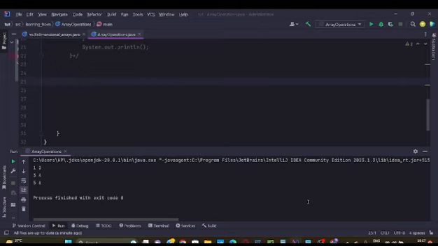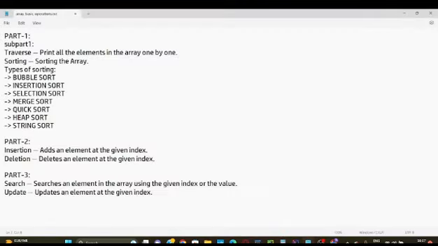Anyways, in the next video we will cover insertion sort, bubble sort, and selection sort, which we wrote right here: bubble, insertion, and selection. In the next video we will cover merge sort, quick sort, heap sort, and string sort. So this will take 2 more videos. Then we will come to this part, and I will also explain the subparts of this.